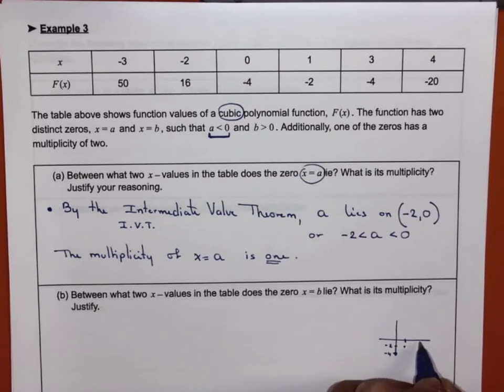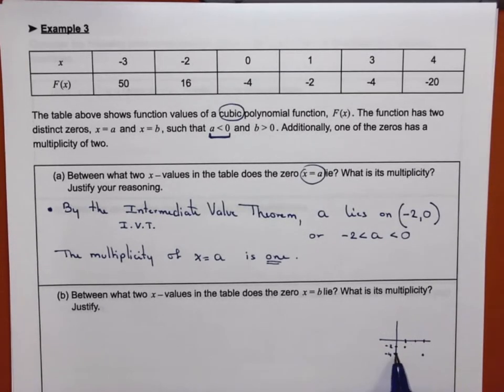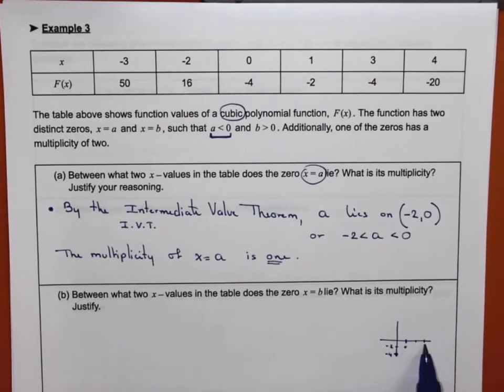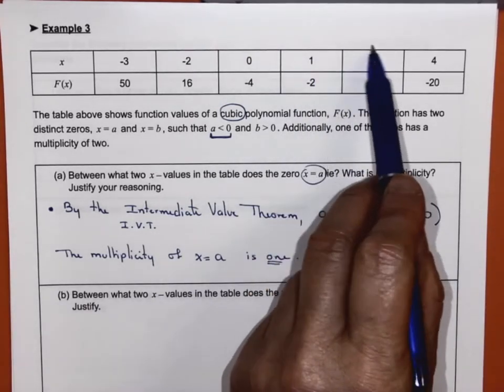And at 3, we're back down at -4. So the function is increasing, and then somehow it's decreasing. So I need to have somewhere an x-intercept right there, between 1 and 3. So between those two, right there.